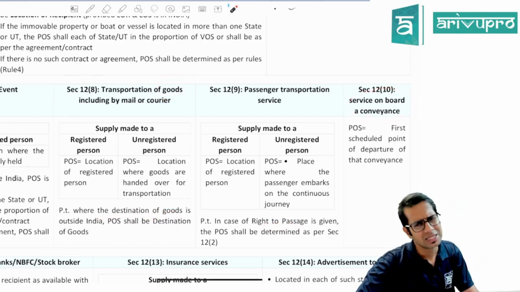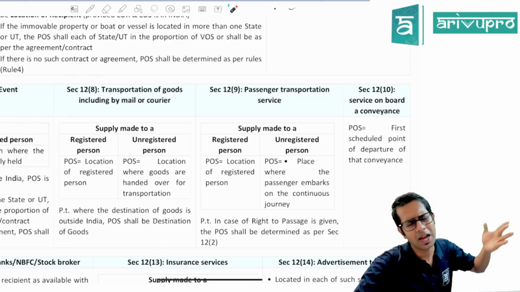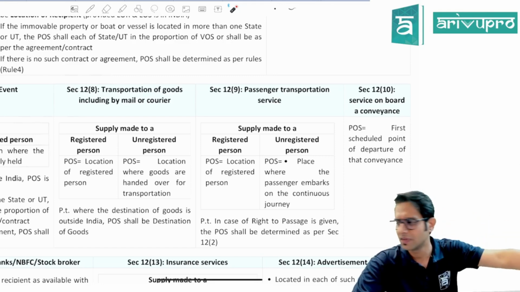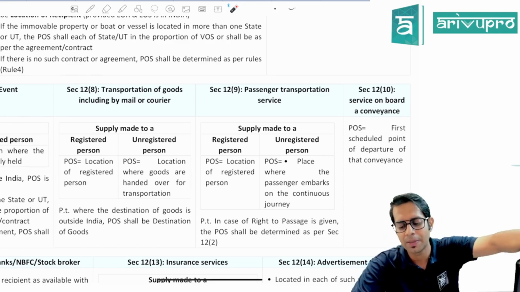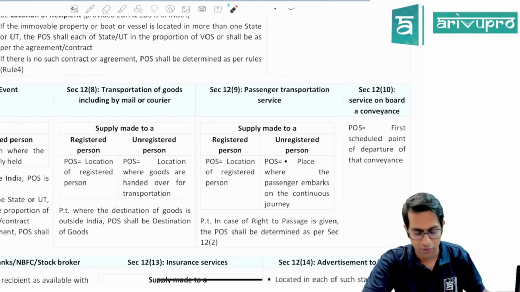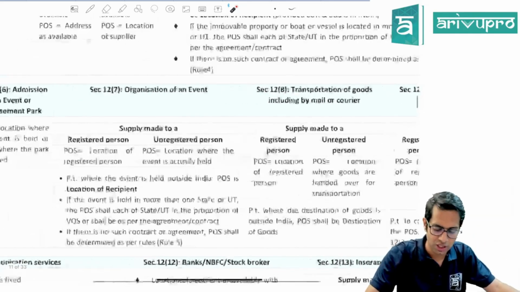Then, sir, what about services given on board a conveyance? What do you mean by this? Sir, I am sitting in an aeroplane and I am taking services when I am in the aeroplane. Now, in such cases, when the services are given when you are on board a conveyance, the place of supply will be the first scheduled point of departure of such conveyance.